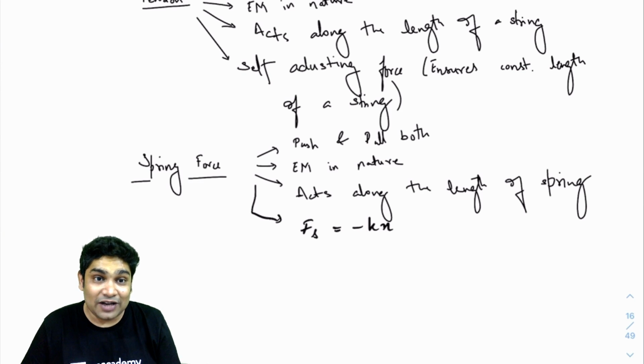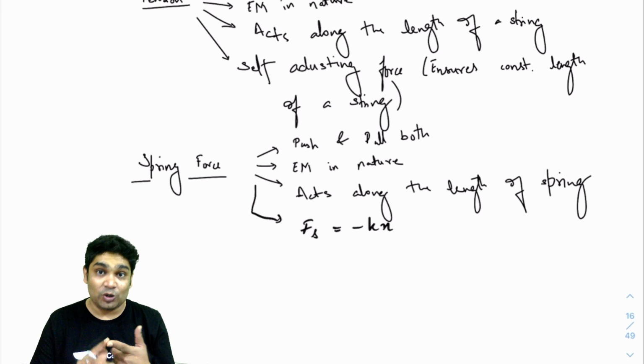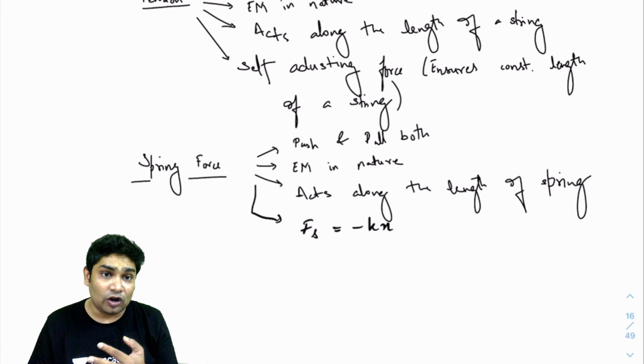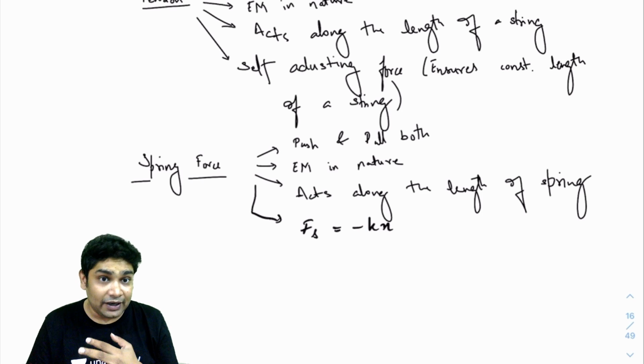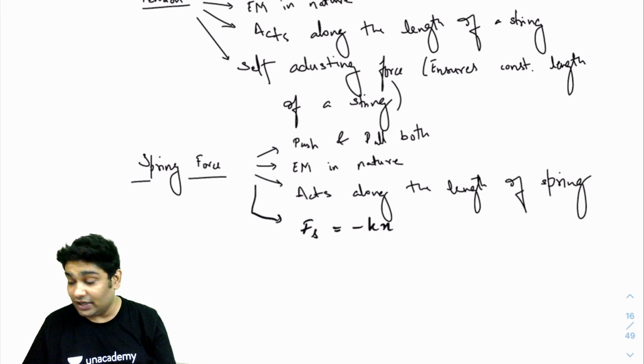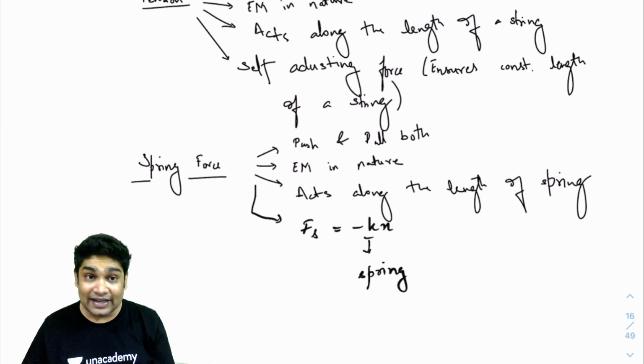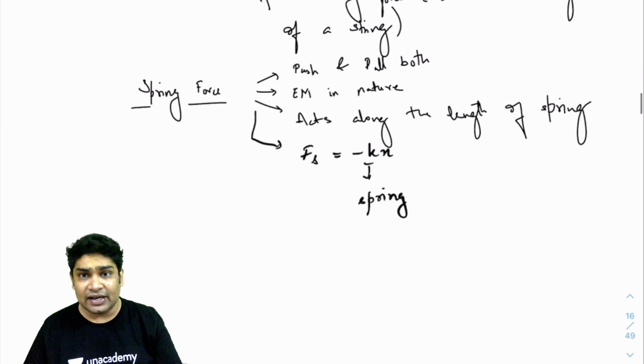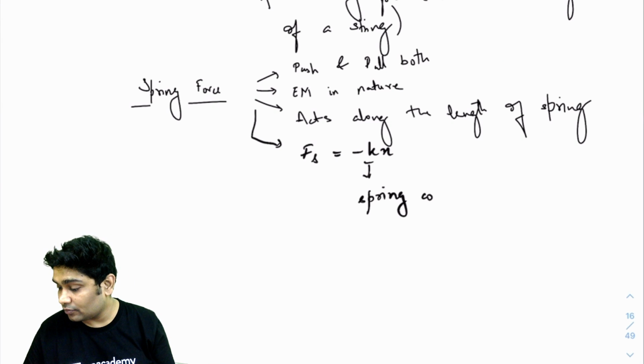So that is what the spring force is going to do. It can be push or pull both. It is electromagnetic in nature. It acts along the length of a spring and its magnitude is governed by Fs equals minus K times x, where K is called the spring constant, and x is the elongation or the compression in the spring, or the change in length of the spring.